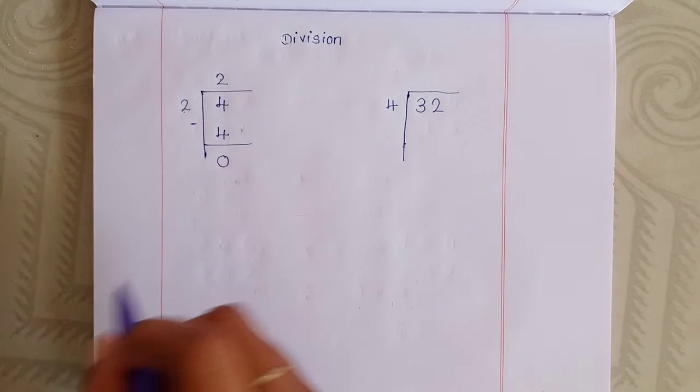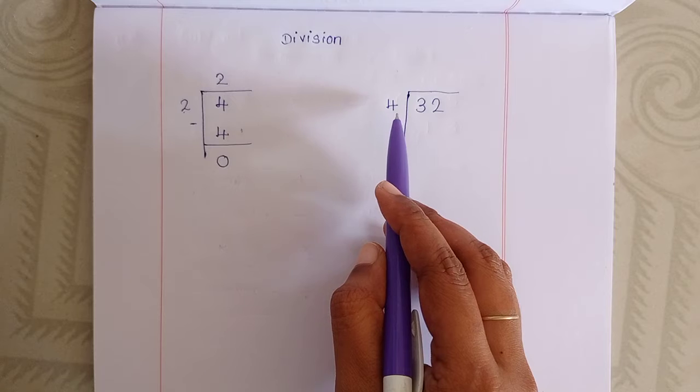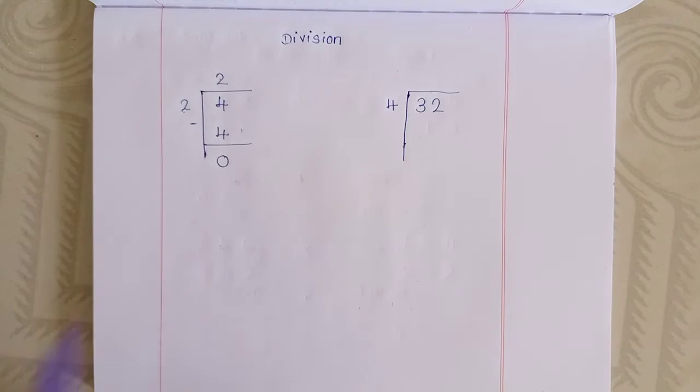Now say the 4 table. 1 4 is 4. 2 4s are 8. 3 4s are 12. 4 4s are 16. 5 4s are 20. 6 4s are 24. 7 4s are 28. 8 4s are 32.